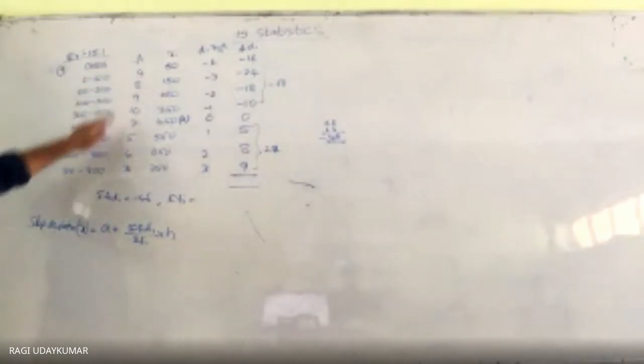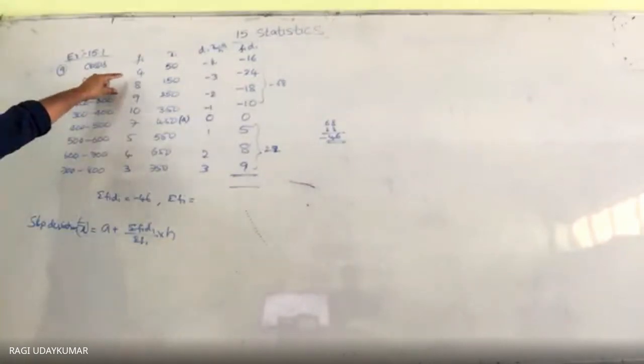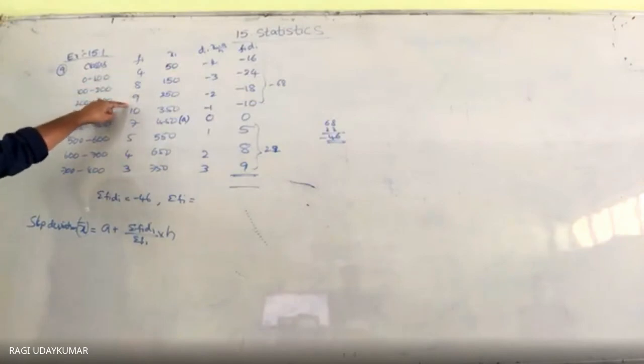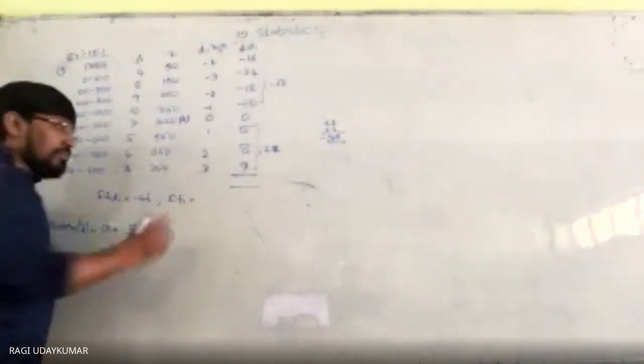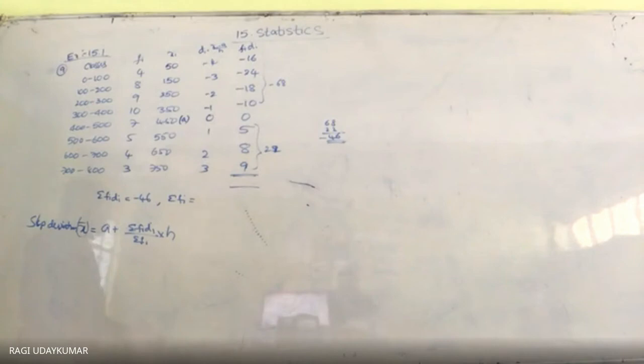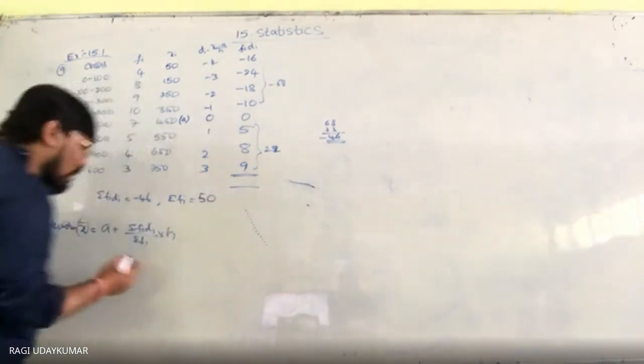And for sigma fi, the data is given about 50 families. Was it given in the question? No, it is not given. So you are going to get this value as approximately 50. 12 plus 9, 31. Is it not 50? 50. So what is A here?